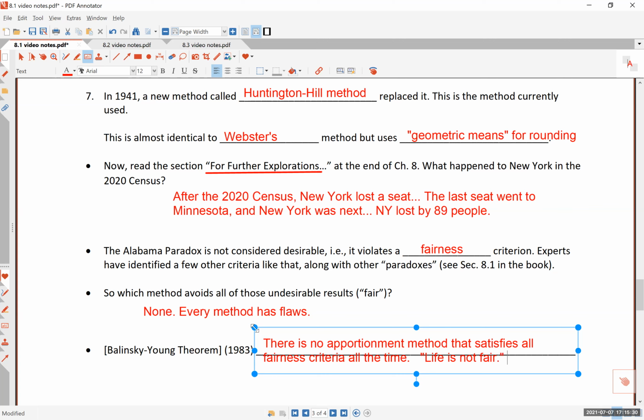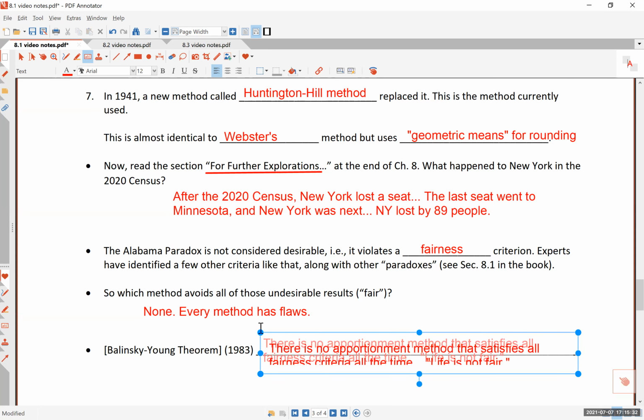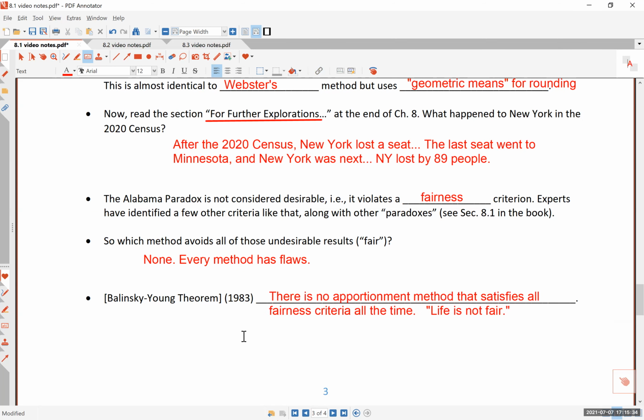Not only did they prove that the methods that we have mentioned do not satisfy the fairness criteria, what they proved is that regardless of what method anybody can come up with now or in the future, there can be no method that would be guaranteed to satisfy all fairness criteria. In other words, they proved that such a perfect method cannot exist, and they proved it mathematically.